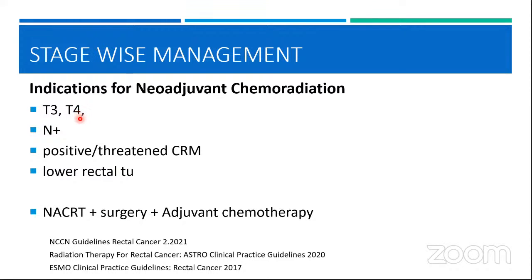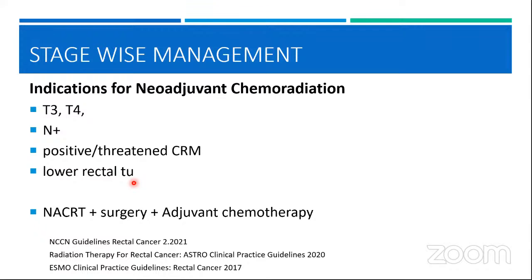All T4 tumors, which involve the anterior pelvic organs, you have to take them for neoadjuvant treatment. All node positive patients, you have to take up for neoadjuvant treatment. Then other than that, if you have a positive or a threatened CRM, again, it becomes a definite indication for neoadjuvant treatment. And tumors of the lower rectal cancer, irrespective of the T stage, if you want to preserve the sphincter, you want a downstaging for the tumor, you want to improve your local control rates, so you can always take them for neoadjuvant treatment.